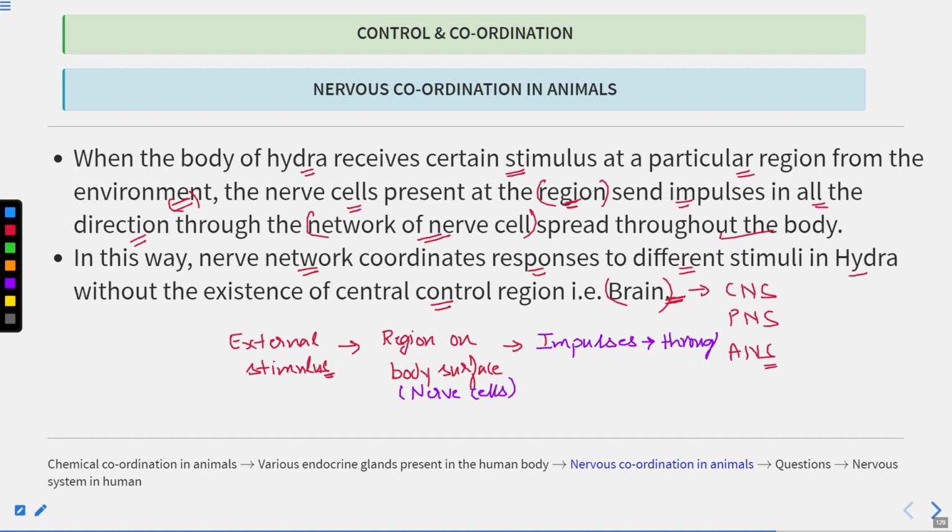And then what will be generated? The response will be generated. Clear? So a response is being generated without the need of the brain. Clear?